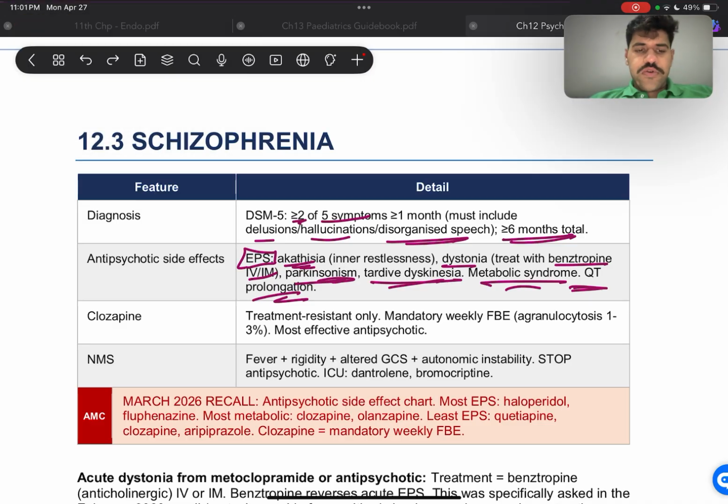Now moving on to clozapine. This is used in patients who have disease that is treatment resistant, and it's mandatory to check their FBE weekly because clozapine can lead to agranulocytosis in 1 to 3%, and it's a bad side effect, and we need to keep an eye on it. All right, and it's one of the most effective antipsychotics.